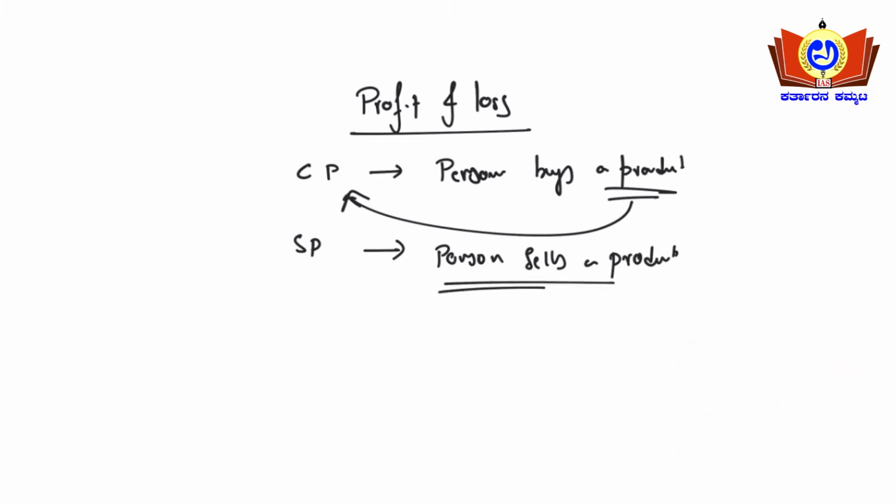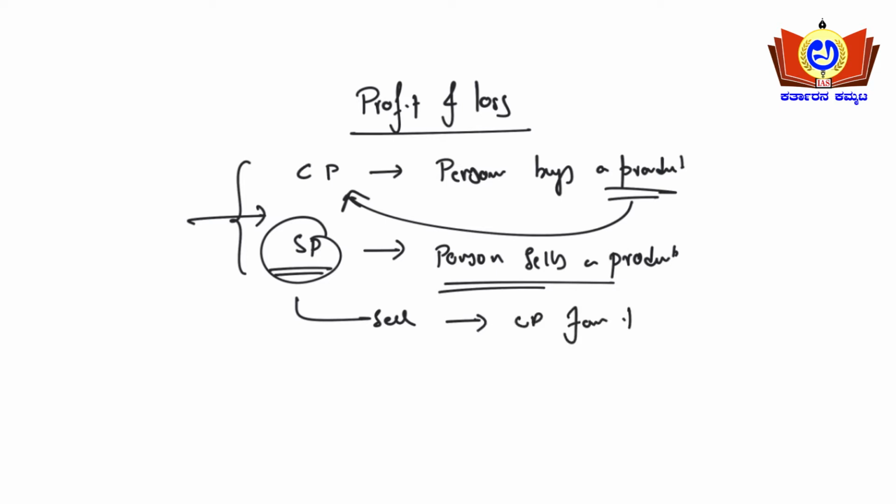When a shopkeeper is selling a certain commodity for, say, X rupees, that is known as the selling price. The selling price for the seller is nothing but the cost price for the buyer.